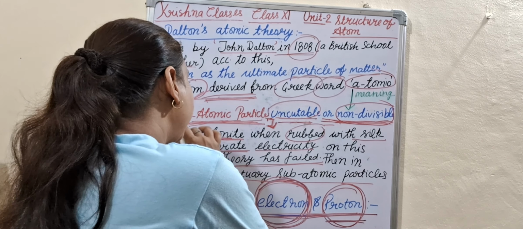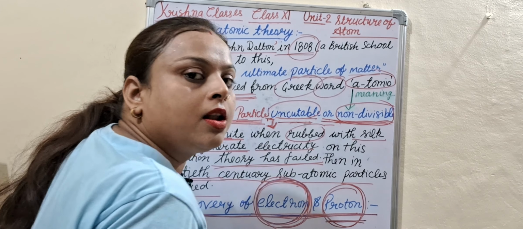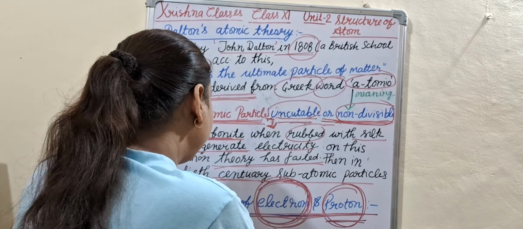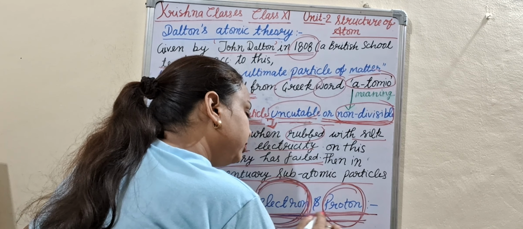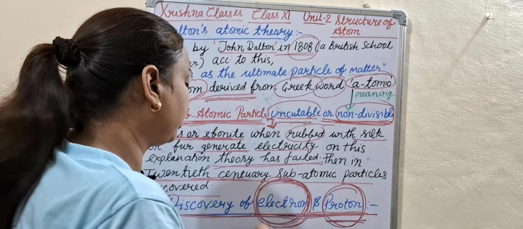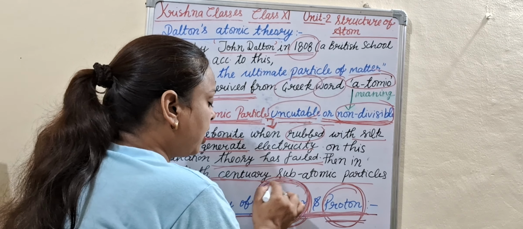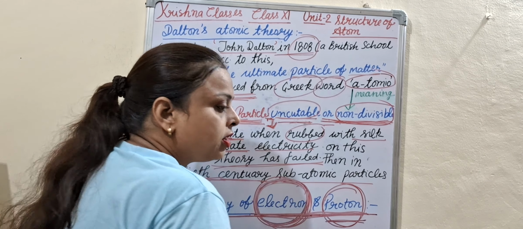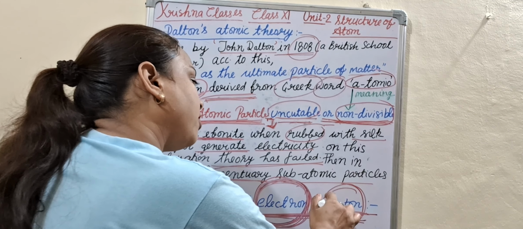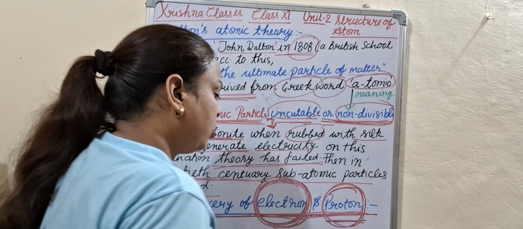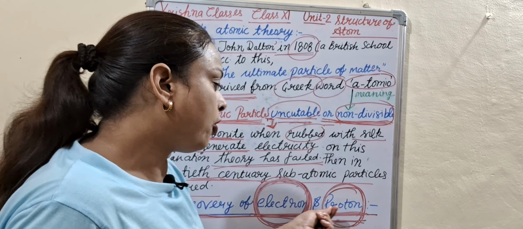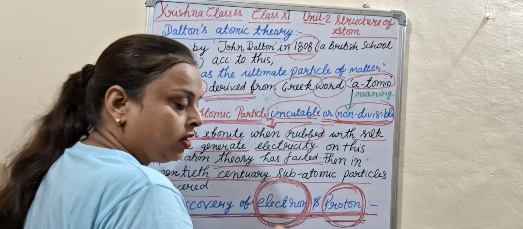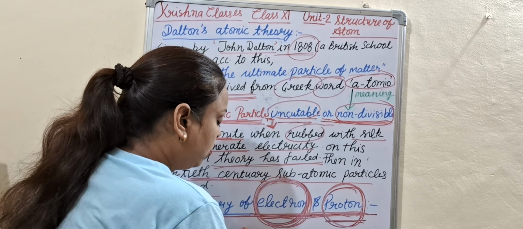So at that time subatomic particles were discovered in the 20th century. After that, the discovery of electron and proton came into effect, and Michael Faraday started the discovery of electron. Who discovered electron? J.J. Thomson. And who discovered proton? Rutherford. I will discuss the discovery of electron and proton in detail with experiments in my next class.